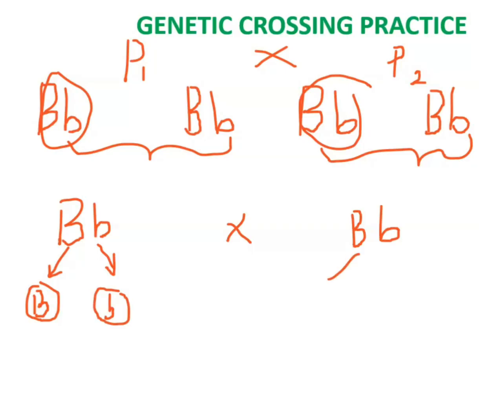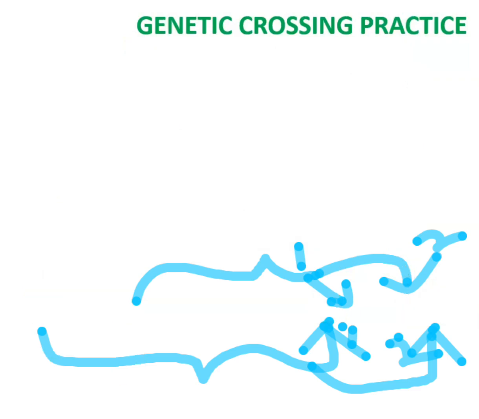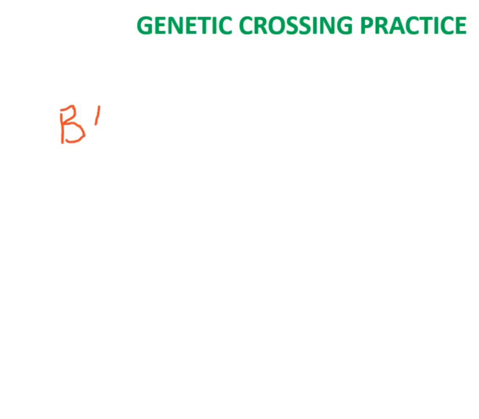Okay, so you do the same with this. I told you I will not be fast with this because you've seen the first one. At any point you get lost in this crossing, please feel free to go back to previous videos, pause it and follow it step by step. You'll definitely get it. It's not a difficult task. All right, so having done this, I will start pairing. Remember, this allele will pair with the 2 alleles here. This one will pair with the 2 alleles. That's the order. So I'll take it from the very top again. B is crossing B. That's the heterozygous first filial generation, F1. Remember from the previous video, you can always go back to it.